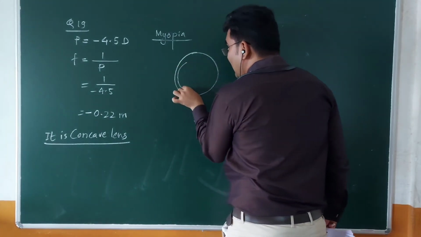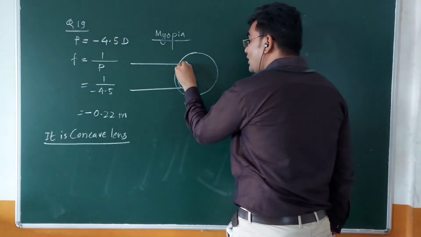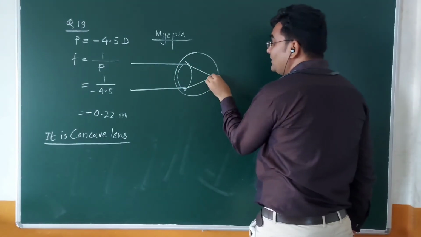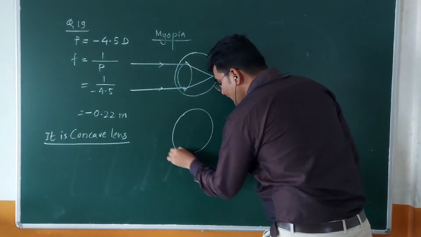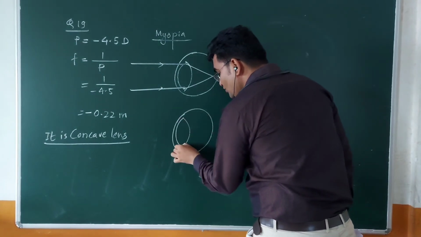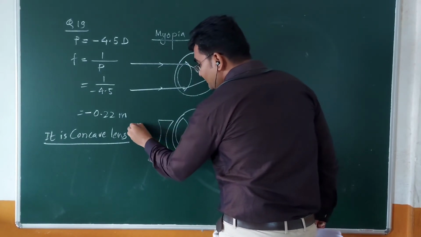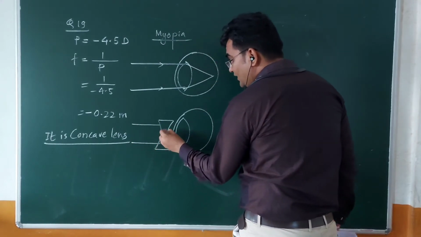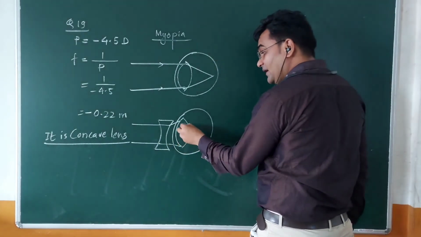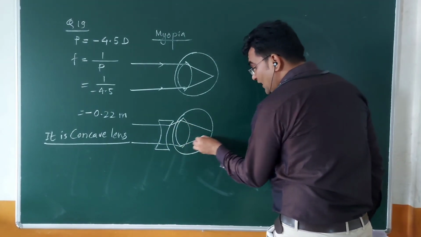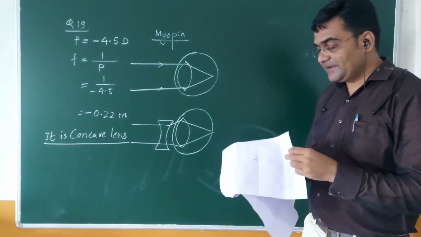If this is the eyelids, then it is bulged by a little more extent. So the focal length is decreased and the image is formed in front of the retina. To correct this, we need to provide a suitable concave lens to this eye lens. With this concave lens, rays coming from a longer distance first get diverged by a small extent as per the requirement, and then they will converge so that the image is formed at the desired position. So the defect is what?